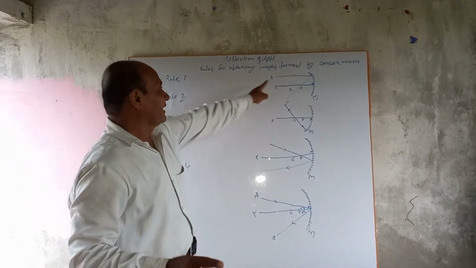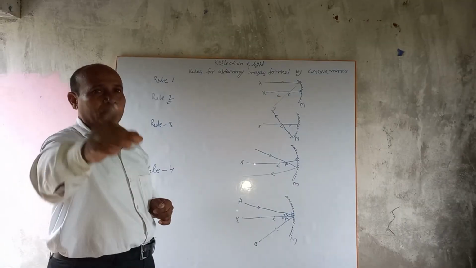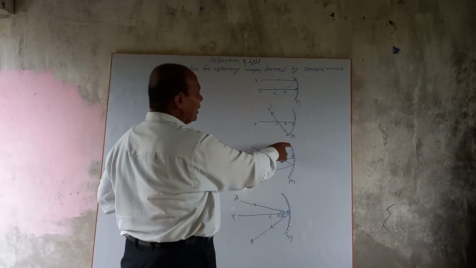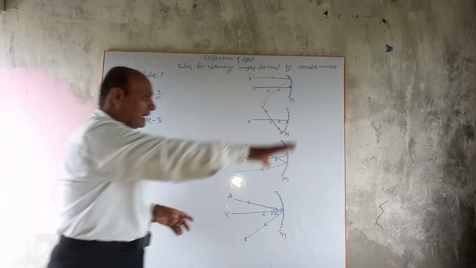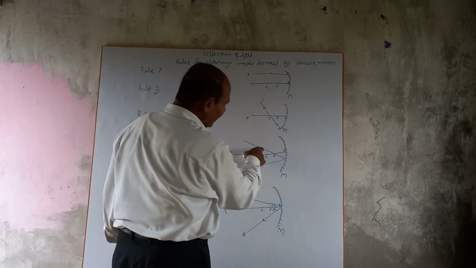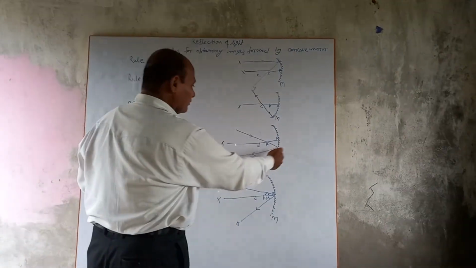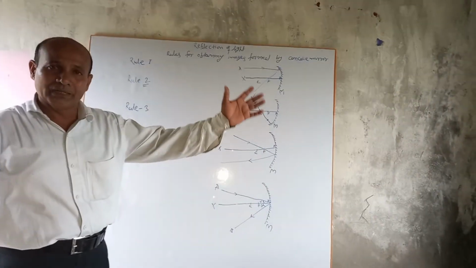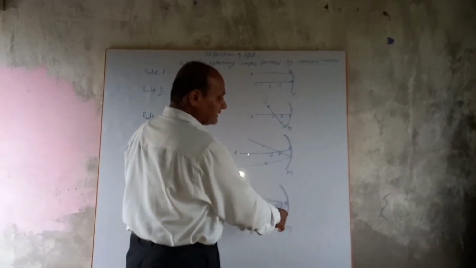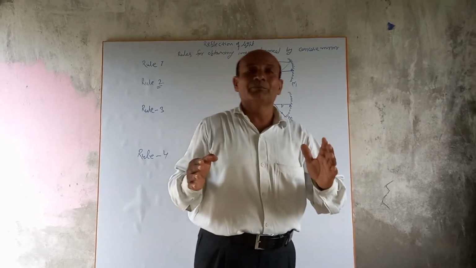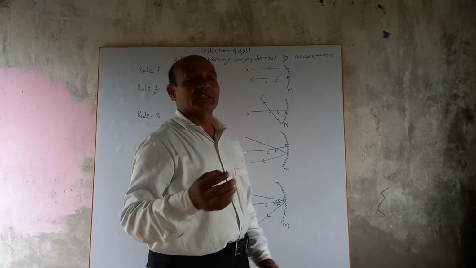First, the incident ray which is parallel to the principal axis, after reflection passes through the focus. Second, the incident ray which is passing through the center of curvature is sent back on the same path. Third, the incident ray which is passing through the principal focus becomes parallel to the principal axis after reflection from the concave mirror. And fourth, the incident ray which is incident at the pole of the mirror is sent back making the same angle with the principal axis.